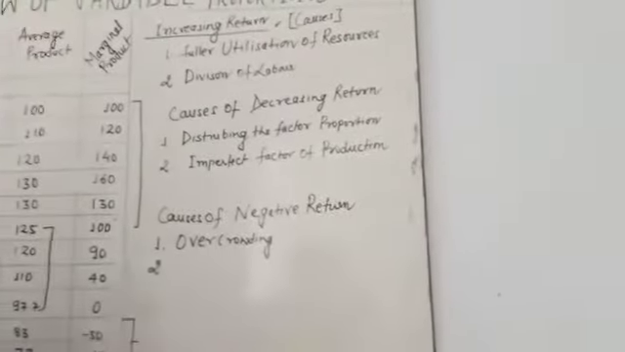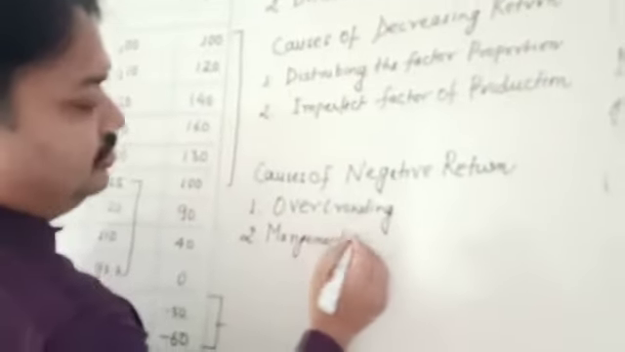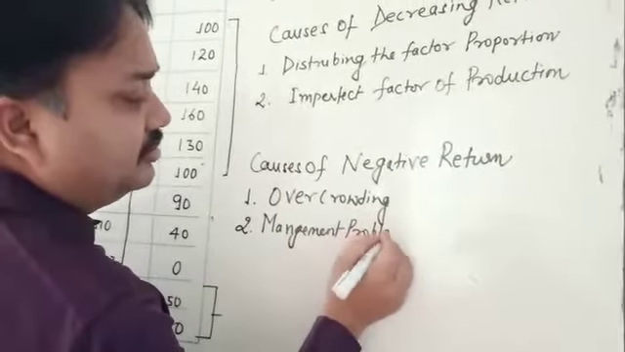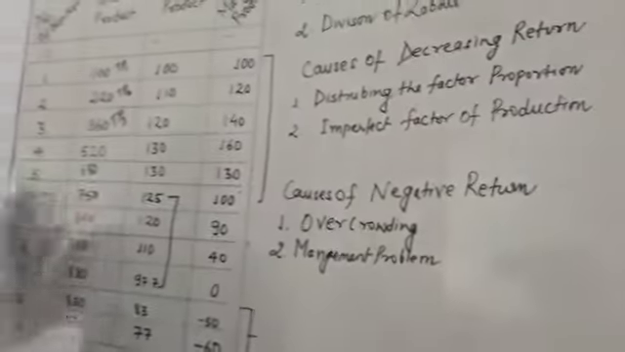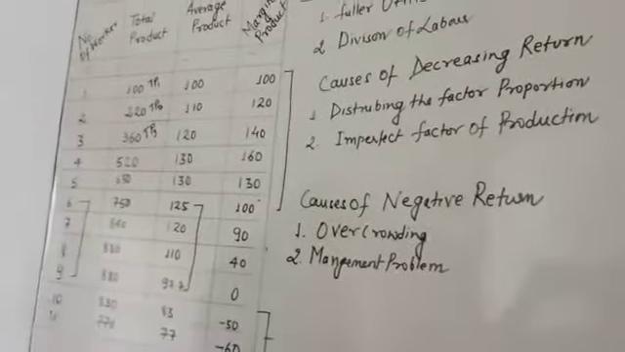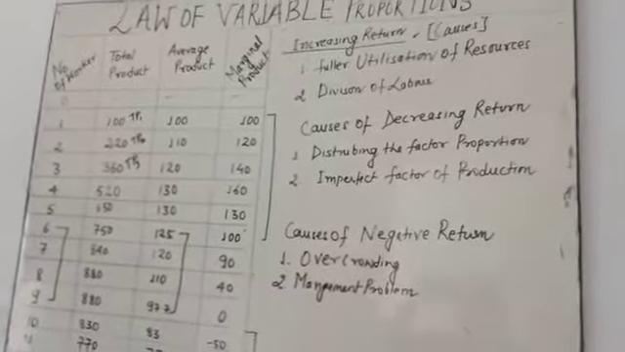What is the second? That is called management problem. Management problem means that the manager is unable to manage the situation, how to employ the number of workers according to the fixed factor. That is called management problem.